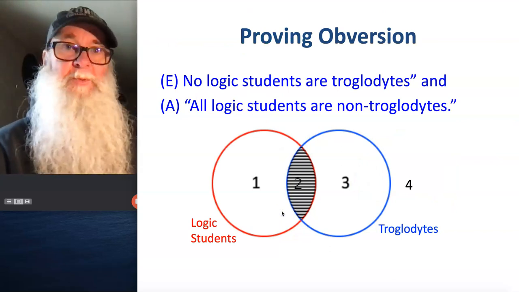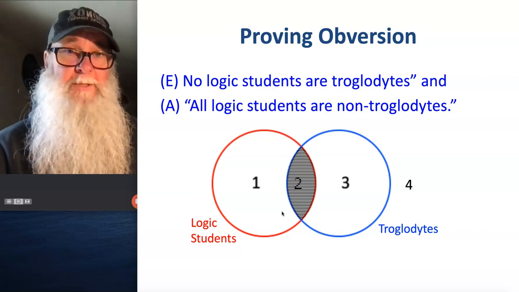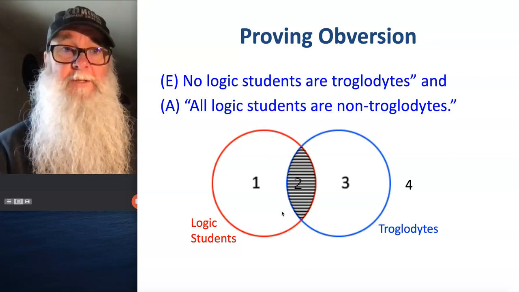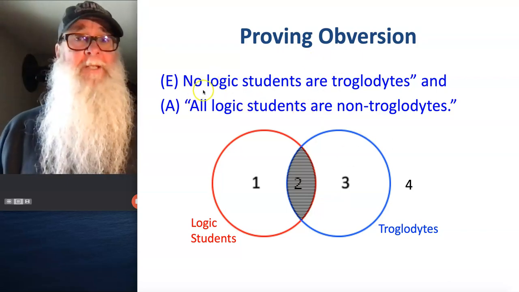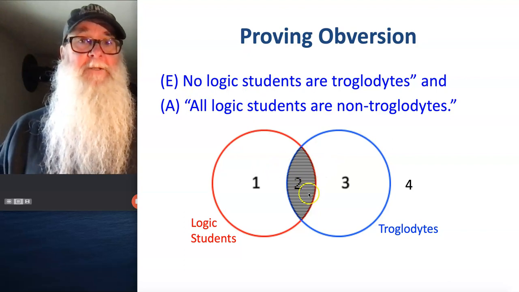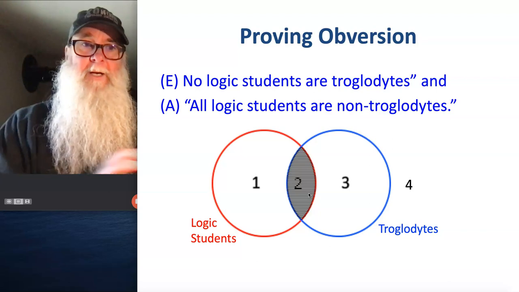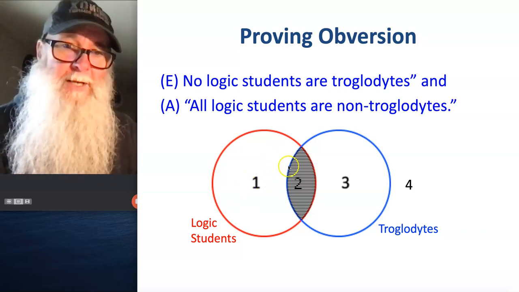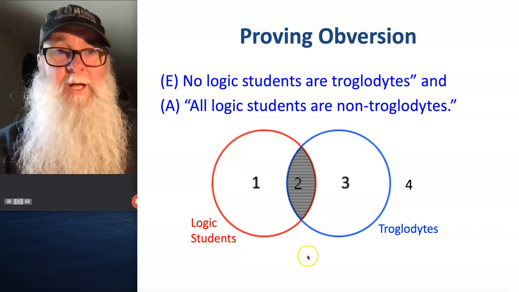What about E statements? We had the statement "No logic students are troglodytes," and we applied the two steps of obversion to create the statement "All logic students are non-troglodytes." So again, we're going to create that Venn diagram to represent the first statement by shading out area 2. There's no overlap. There's no shared members between the logic student category and the troglodyte category. So we've got to turn out the lights in area 2 because there's nothing there. No logic students are troglodytes.